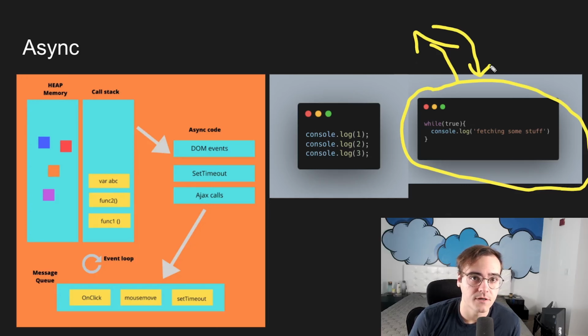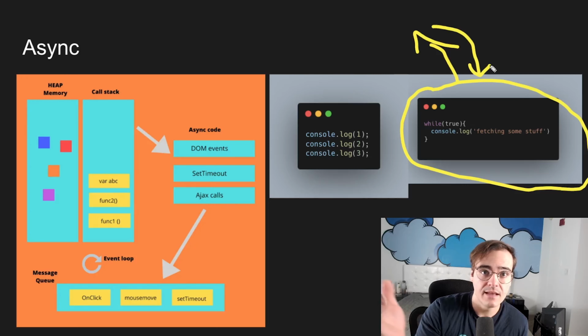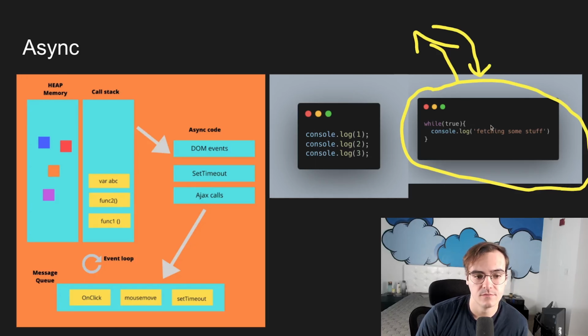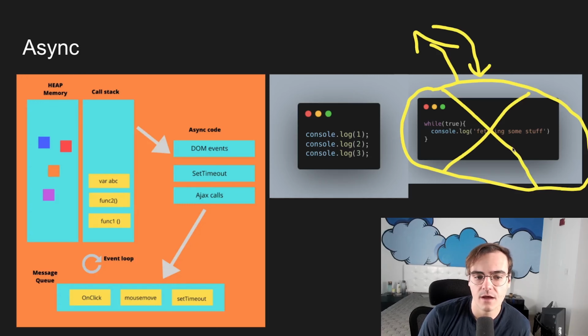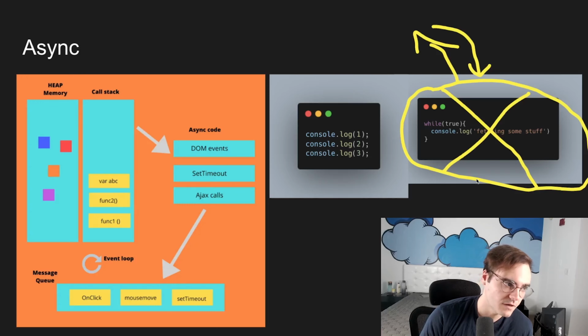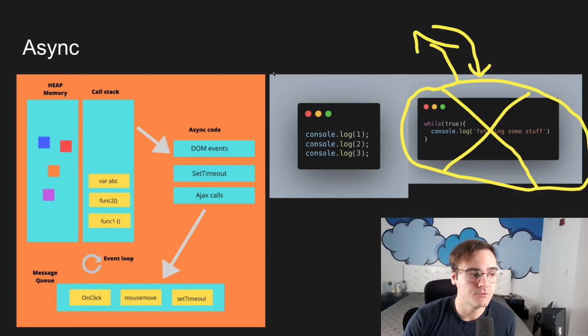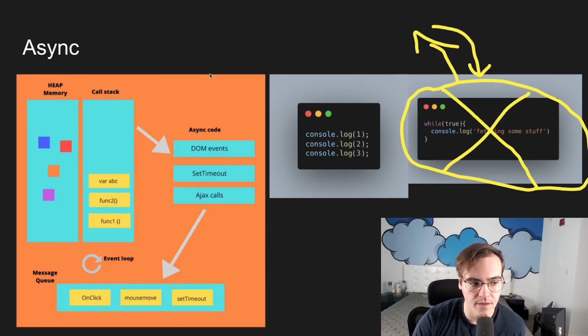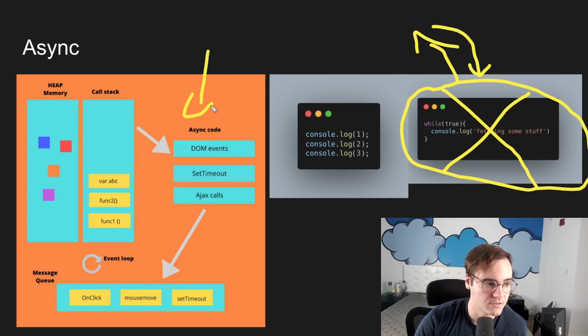That's a terrible experience. And what happens if the backend's down and it takes 30 seconds for the request to fail? Then we're going to have 30 seconds where the site is just completely unresponsive. So synchronous fetching is not an option. We can't do that. Fortunately, JavaScript has a solution for us, and it's over here. It's the event loop and the DOM APIs. Now, I'm not going to get too deep into talking about the event loop itself. There are a lot of great videos talking about how the event loop works.